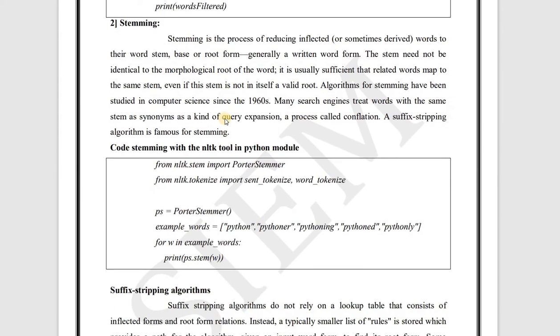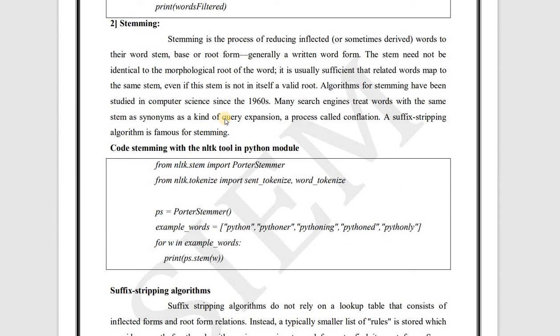Now let's understand what is meant by stemming. Stemming is the process of reducing inflected or sometimes derived words to their word stem, base or root form, generally a written word form.